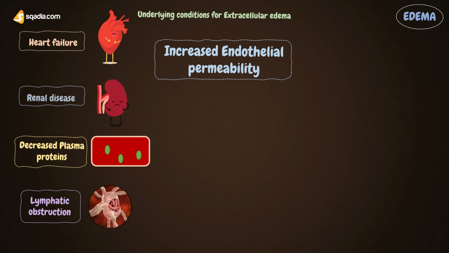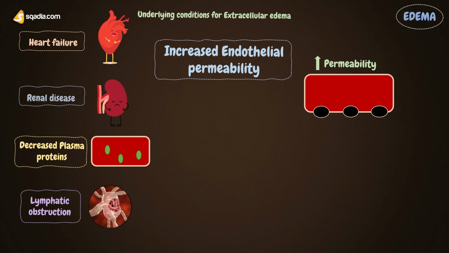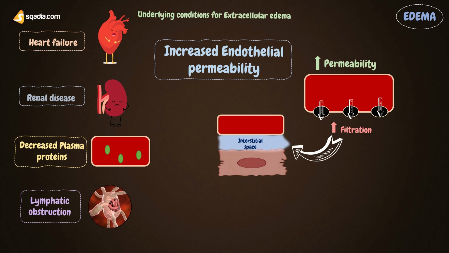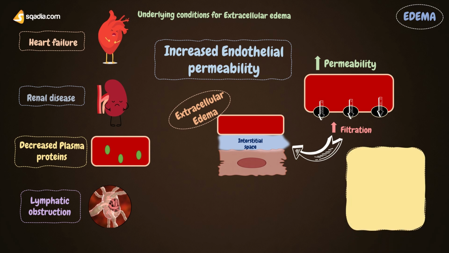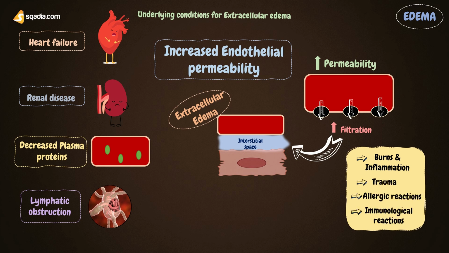Now the last possible reason for extracellular edema can be increased endothelial permeability. By all the discussions that we have done before, we know very well that if the permeability of endothelial cell membrane increases, then the leakage or fluid filtration will also increase, and ultimately its accumulation in interstitial space will lead to extracellular edema. But the conditions in which this endothelial permeability increases include burns, inflammation, trauma, allergic reactions, and certain immunological reactions, etc. These conditions often lead to oozing out of fluid that accumulates in surroundings, thus causing edema.